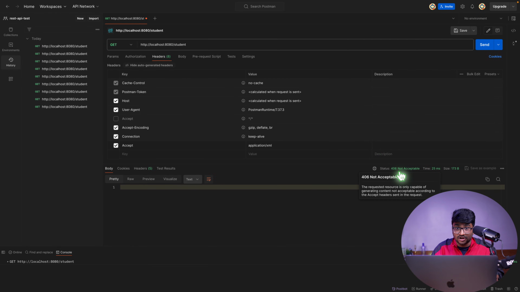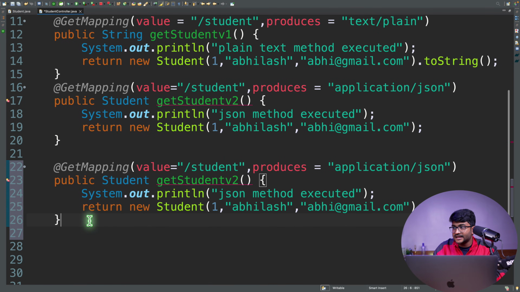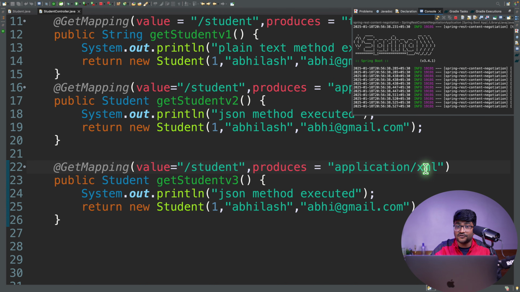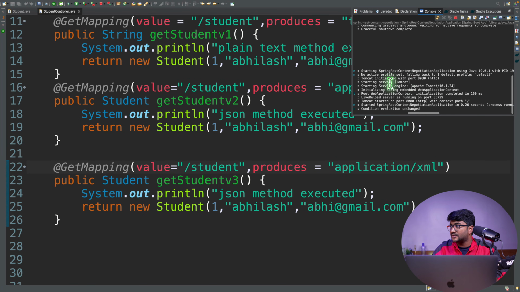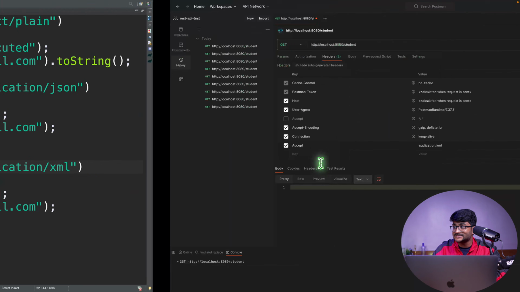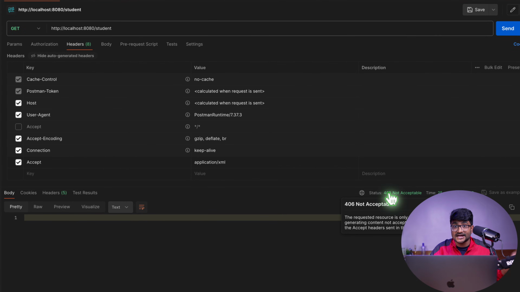But if the server can have one more endpoint, let's say Control C, Control V. Let's say I want to expose the value, which will be the student object, but in application XML format. Okay. Now my server has a support for XML. And obviously we have written a new method. Our dev tool is in action and looks like the reloading has happened over here and it has redeployed our code, which is good. Let's just test the same endpoint right now over here. Now we should not get a 406 not acceptable because the server has an endpoint for that.